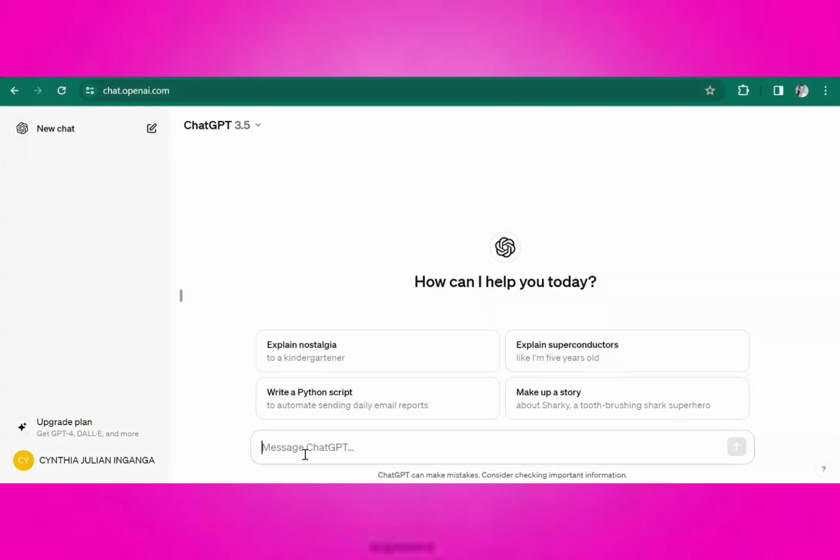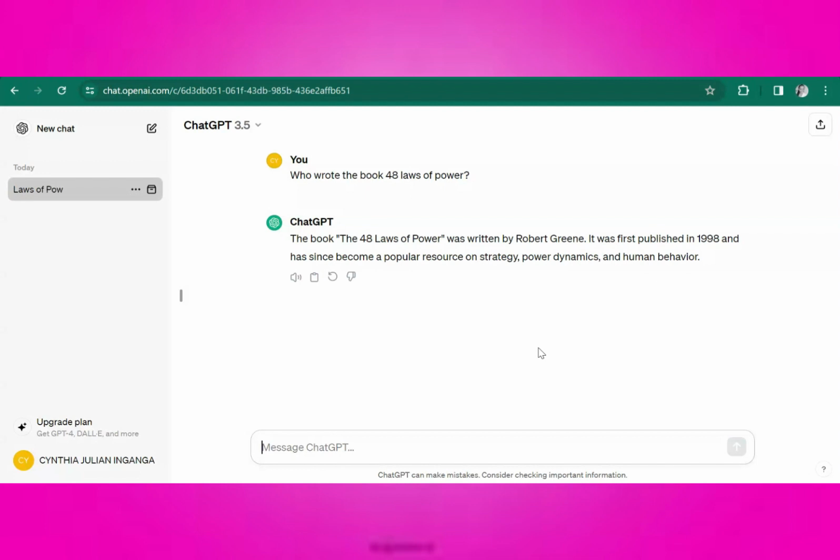For example, let's ask it who wrote the book 48 Laws of Power. And there you go. It says the book 48 Laws of Power was written by Robert Greene. It was first published in 1998 and has since become a popular resource on strategy, power dynamics, and human behavior. This is a specific command. It does not have many explanations because it's one person who wrote the book. It's an obvious answer.